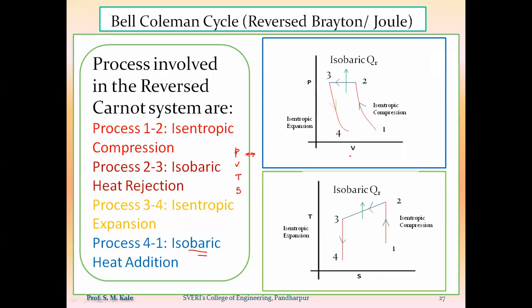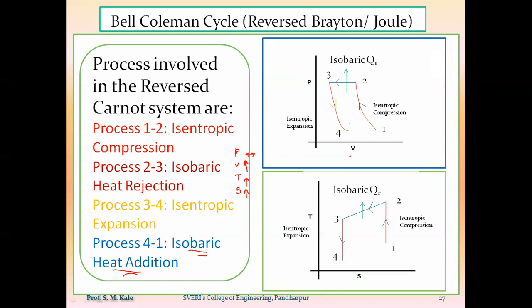Heat addition. Now when we give heat to air at constant pressure, what happens to that air? It expands. That means the volume of that air goes on increasing. As we are supplying the heat, the temperature of that air should also go on increasing, and at the same time the entropy of that air should also go on increasing.